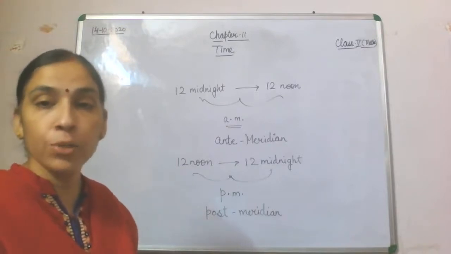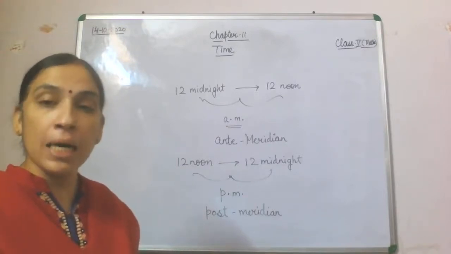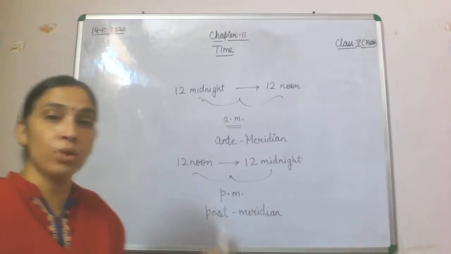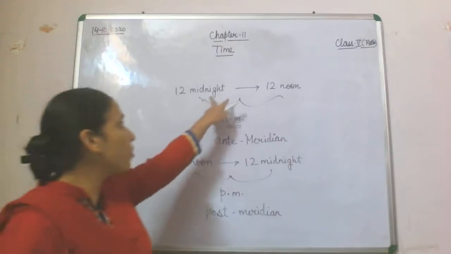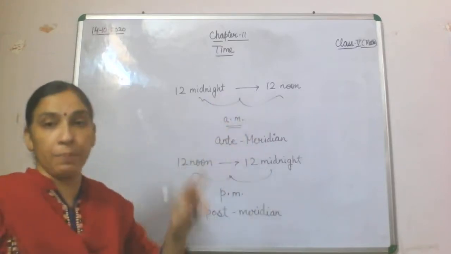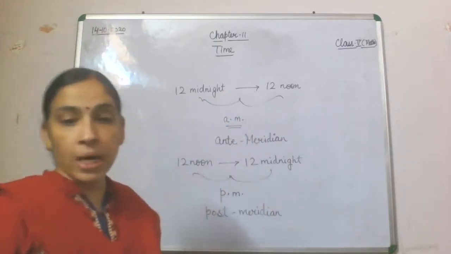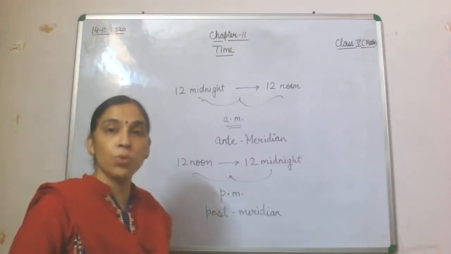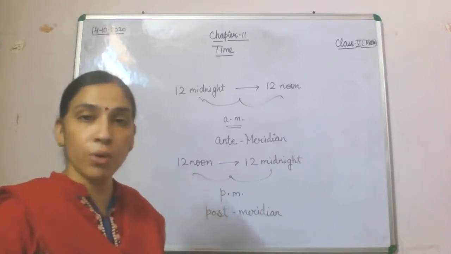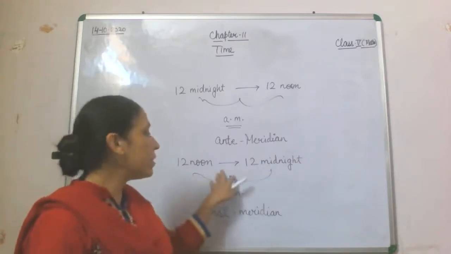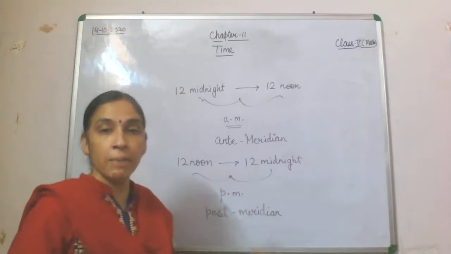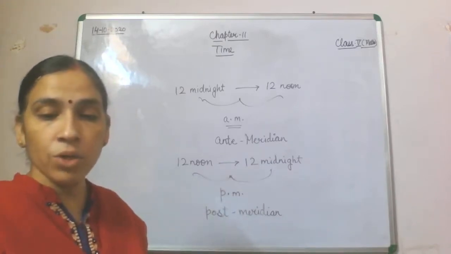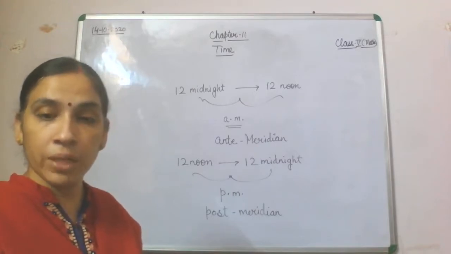Fill in the blank using AM or PM. I go to school at 7:30. Obviously in the morning. So this 7:30 will come in the frame of AM, so we'll write AM. Now the next is I go to play at 6. So when you come back from school and then in the evening you are going for play, this will come in the PM frame. So 6 PM.